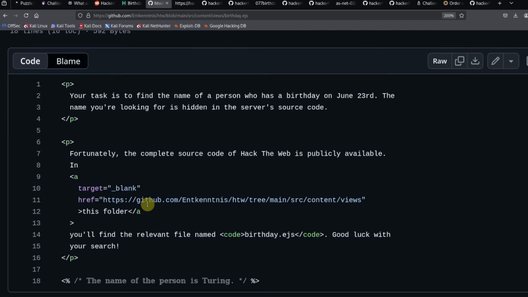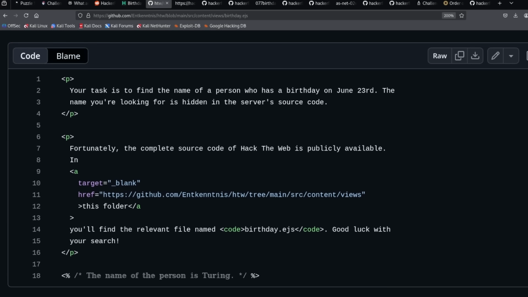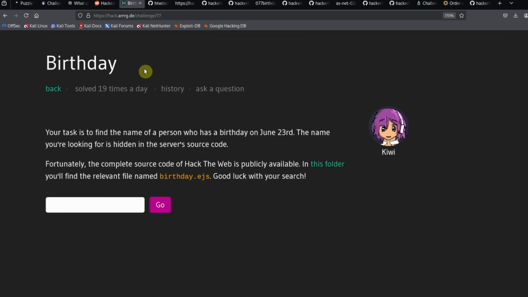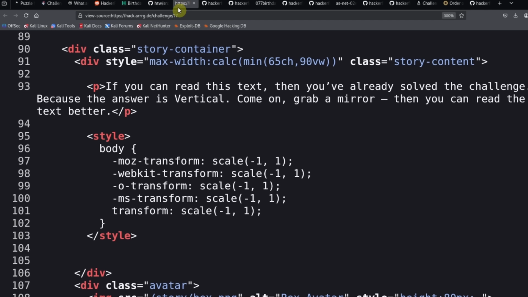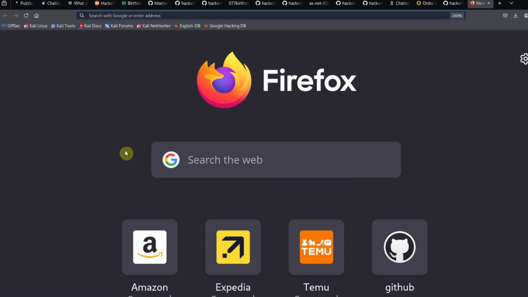So here, this is an exact copy of the page we're looking at over at Hack the Web, only there's some extra stuff. At the bottom of the page, we see a little comment over here, and it says the name of the person is Turing. So Turing is a very important person as far as computer technology is concerned.